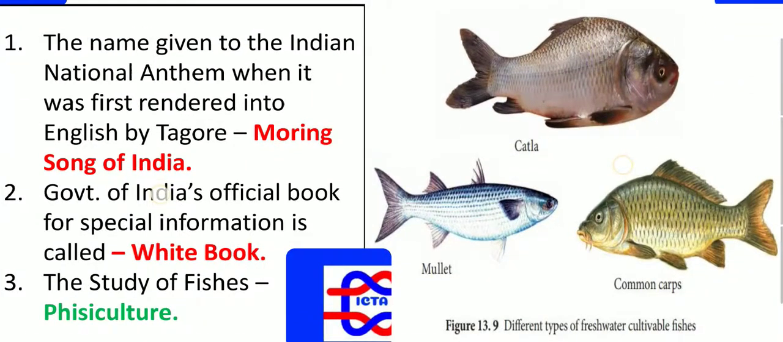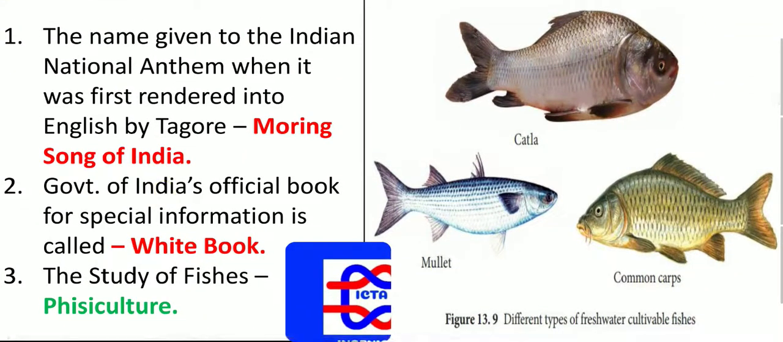Next we have: the name given to the Indian national anthem when it was first rendered into English by Tagore. Initially it was called Morning Song of India. Rabindranath Tagore composed it from the Gitanjali, which was initially composed in the Bengali language. Initially it was rendered into English by Rabindranath Tagore as Morning Song of India.